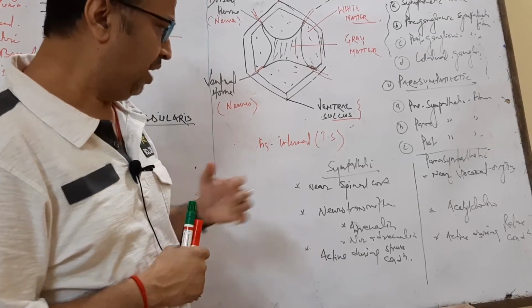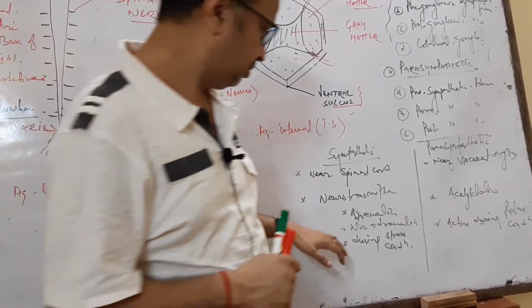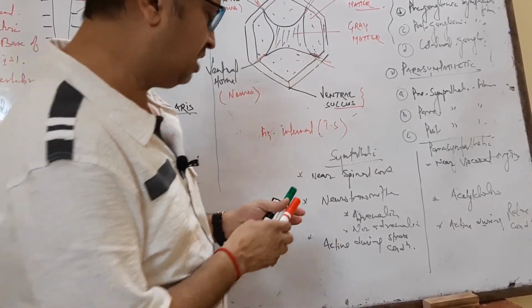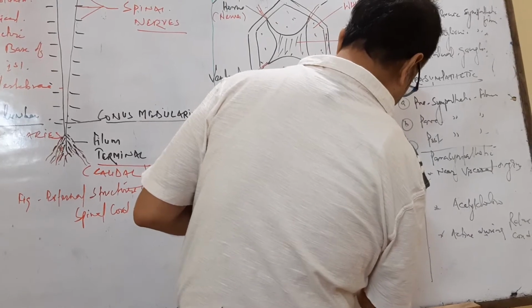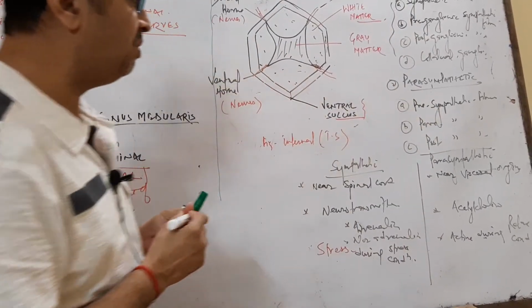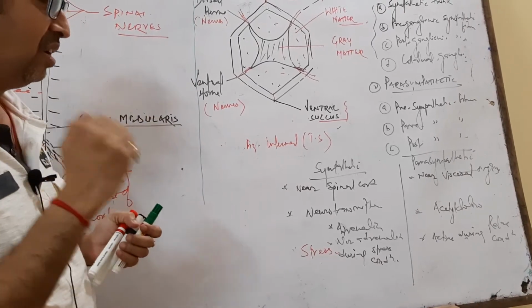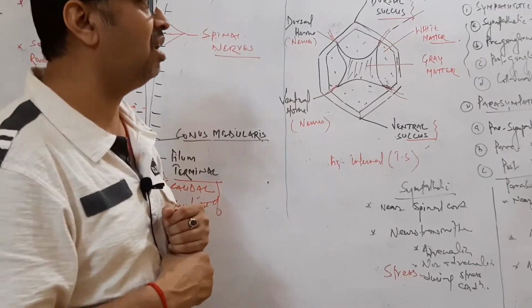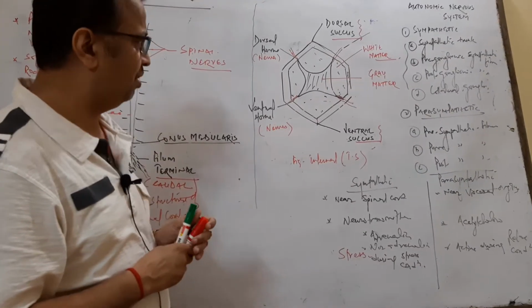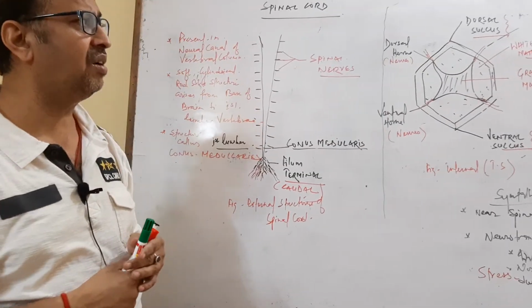The sympathetic is released during stress conditions, but the parasympathetic is released during relaxed conditions.